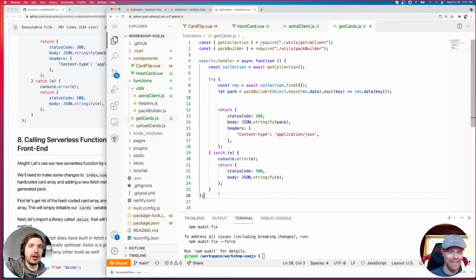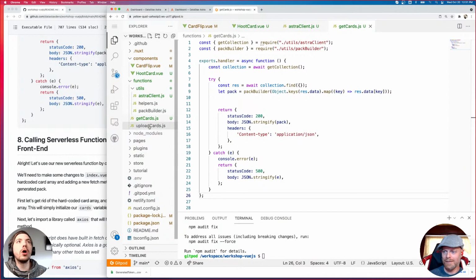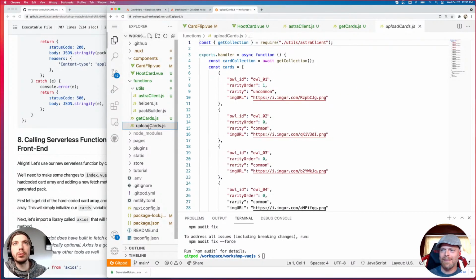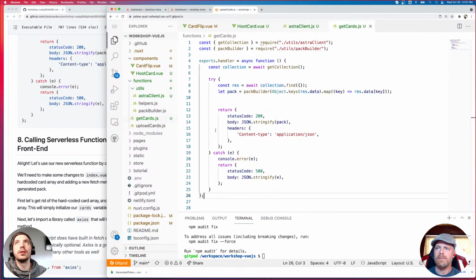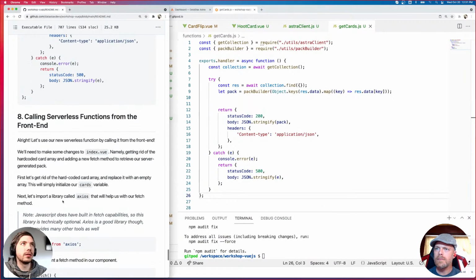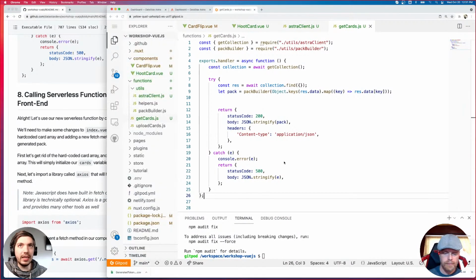All right, so that is our serverless function. Now there's already a serverless function included. This is for uploading all the cards to the database. We will be using that shortly. But that should be pretty much it. We need to now call this serverless function from the front end and use this dynamically generated data rather than using the hard-coded data, right?